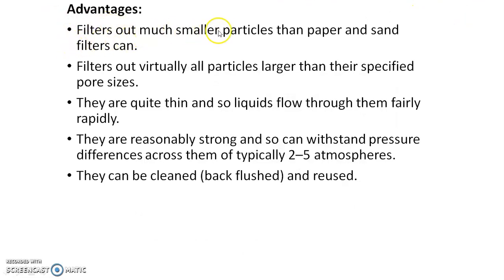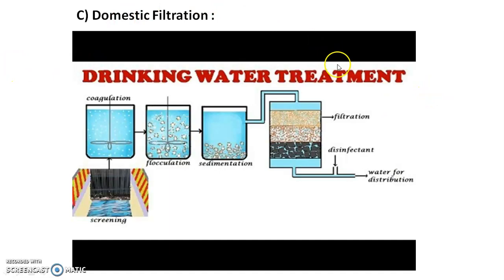Advantages: membrane filters filter out much smaller particles than the paper and the sand filters can. They filter out virtually all the particles larger than their specified pore sizes. They are quite thin, and so liquids flow through them fairly rapidly. They are reasonably strong, and so can withstand the pressure differences across them of typically 2 to 5 atmospheres. They can be cleaned back, flushed and reused. This is the domestic filtration drinking water treatment.